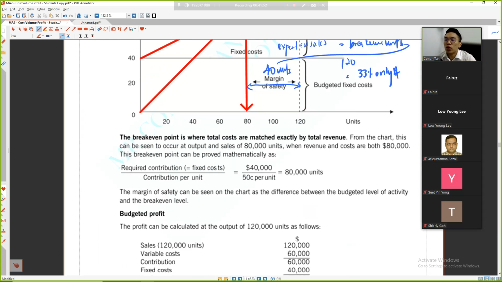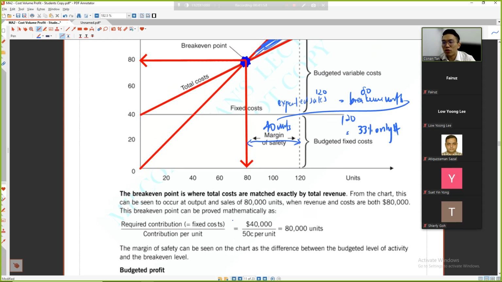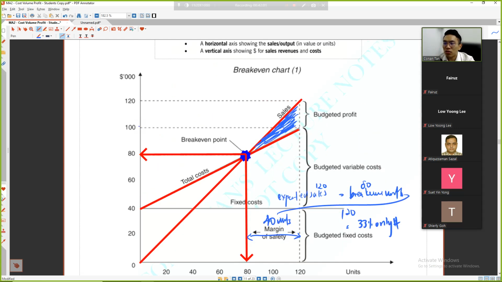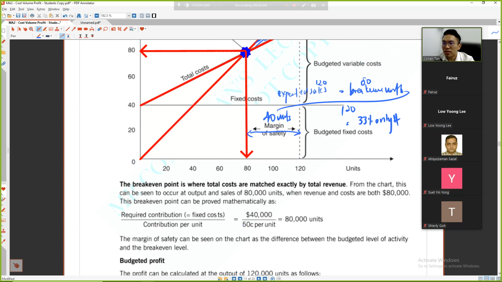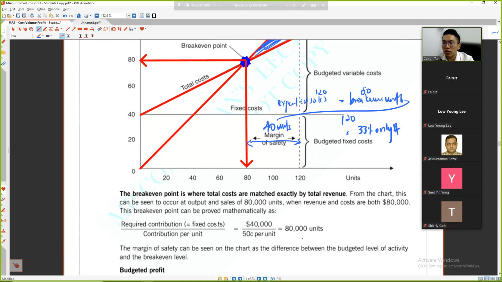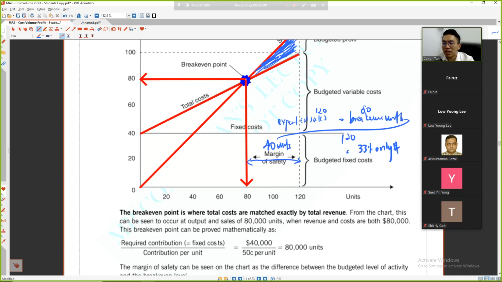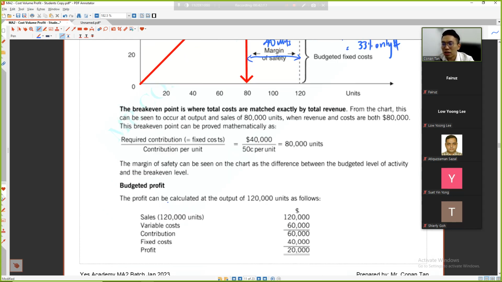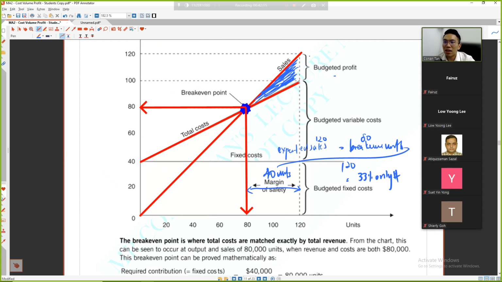Done. So the point is the required contribution is 40,000, the fixed cost. Contribution per unit is 50 cents per unit. So this is the number of units you need to break even: 80,000 units. If you do the budgeted profit, if you sell 120,000 units, this is how they calculate it. This is your sales. This is your cost. Of course, this is your profit.